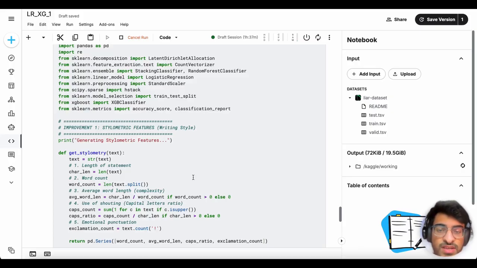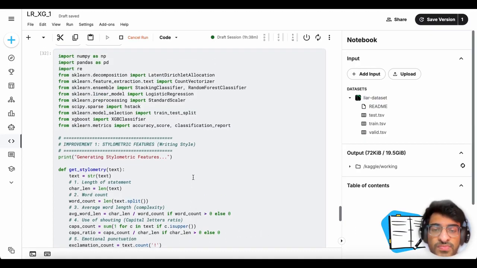We initially used TF and IDF, right? So, more than that, context matters more, such as the speaker and the history of the speaker and which state they're coming from. So, we specifically used target encoding for the speaker's history and job title. This lets the model learn if specific politicians have a history of dishonesty.